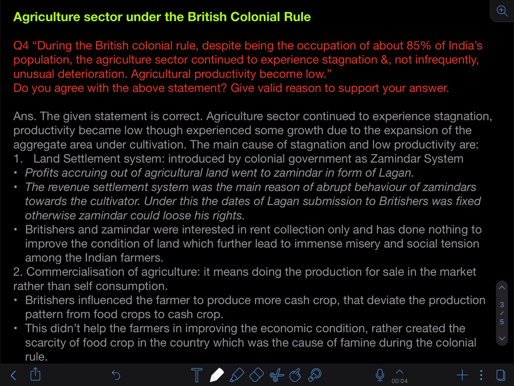The second feature is the revenue settlement system. Under the land settlement system, they focus on the revenue settlement system. When I say revenue settlement system, what does it signify?